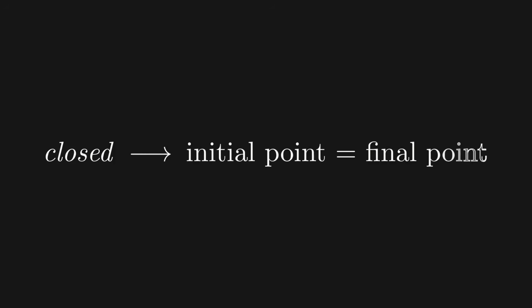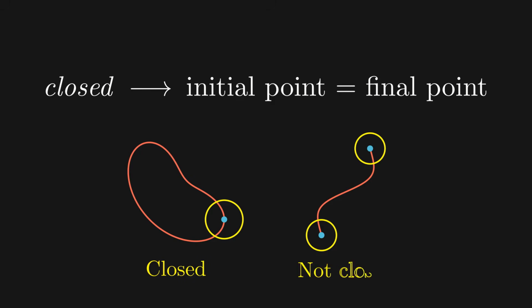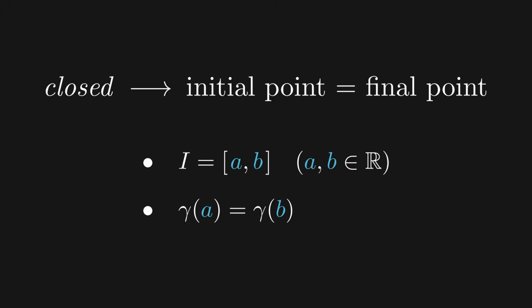Now, the curves we are interested in this problem are the closed ones. A curve is said to be closed when its initial point and its final point are the same. Formally, it must be defined on a closed interval I, which is equal to [A, B], and satisfies gamma of A equals gamma of B.